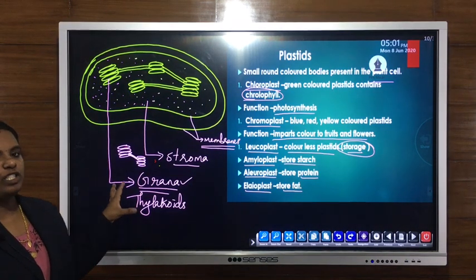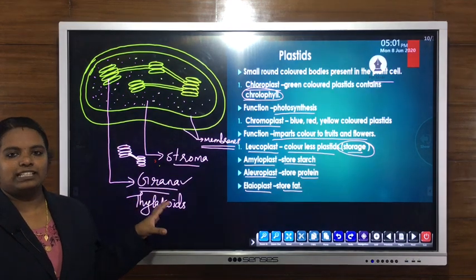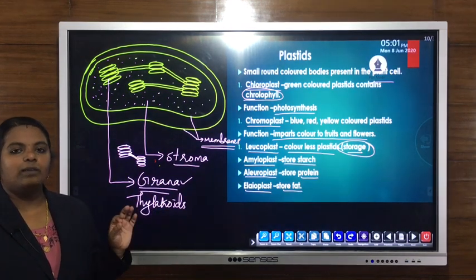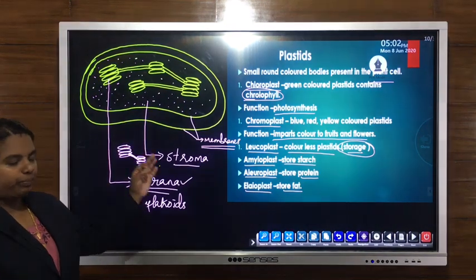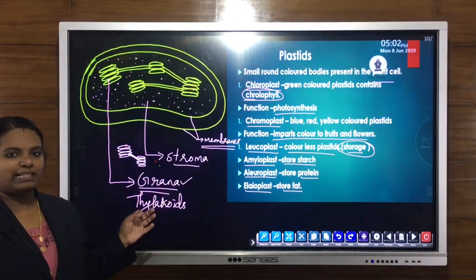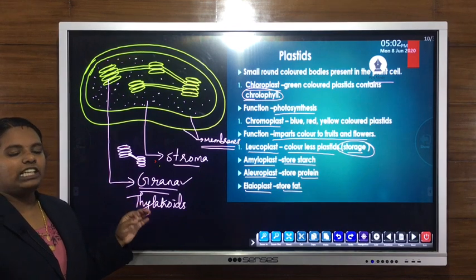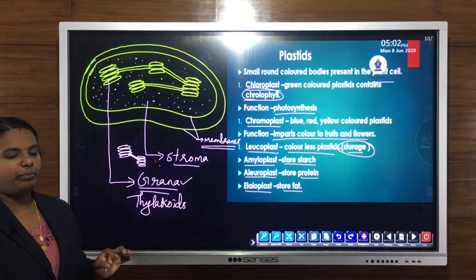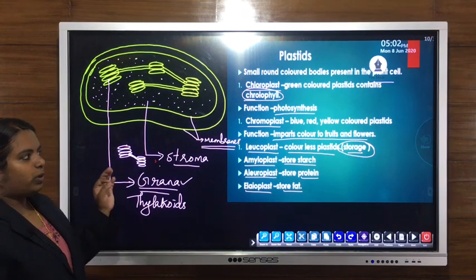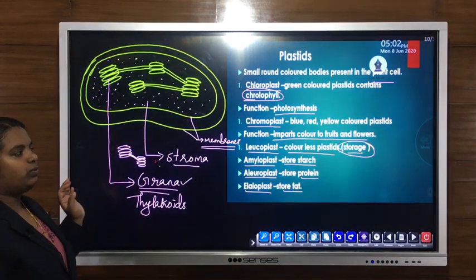So plastids are small round colored bodies present only in plant cells. They are absent in animal cells. Different colored pigments are present in them. In chloroplast, a green colored pigment is present, which gives green color to leaves, and the main function is photosynthesis.